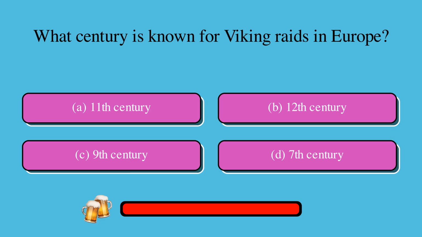What century is known for Viking raids in Europe? Is it A. 11th century, B. 12th century, C. 9th century, or D. 7th century? The correct answer is C. 9th century.